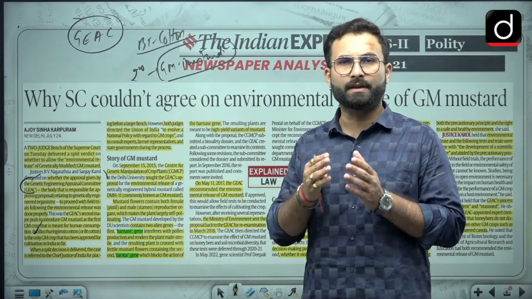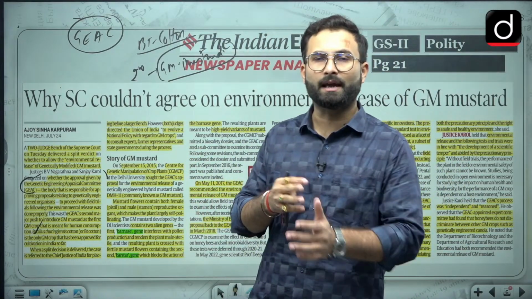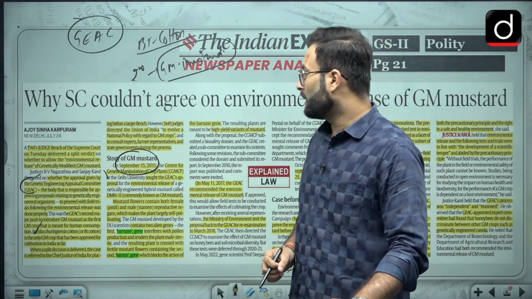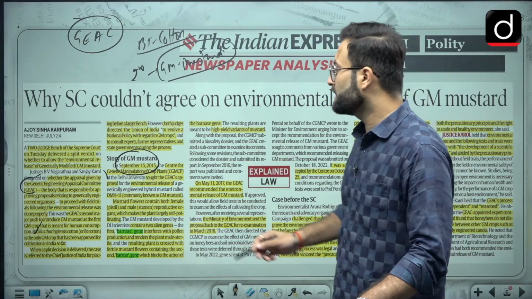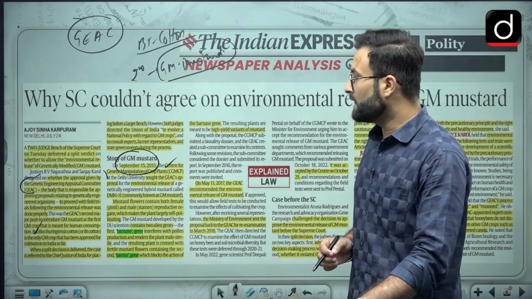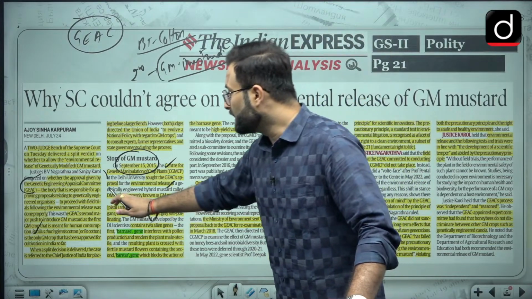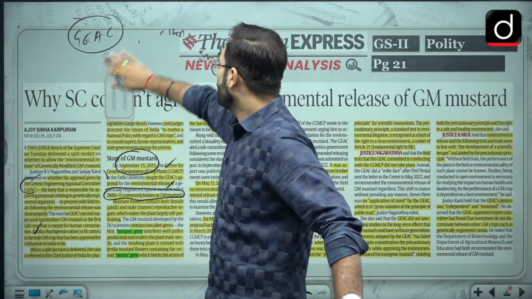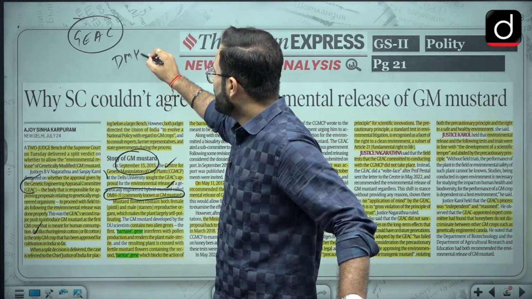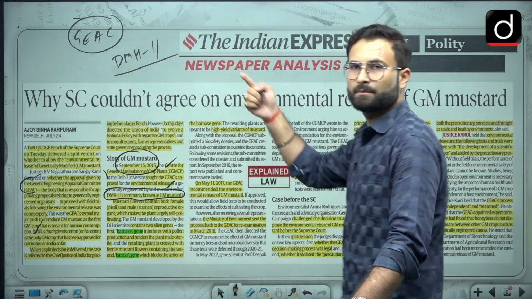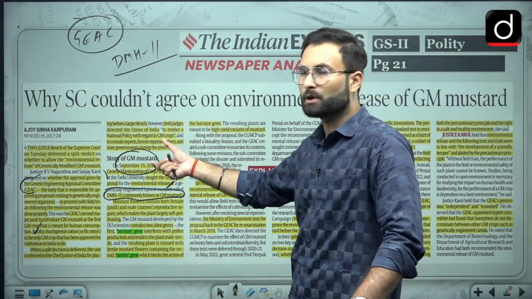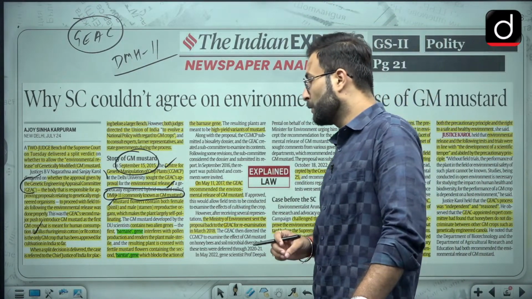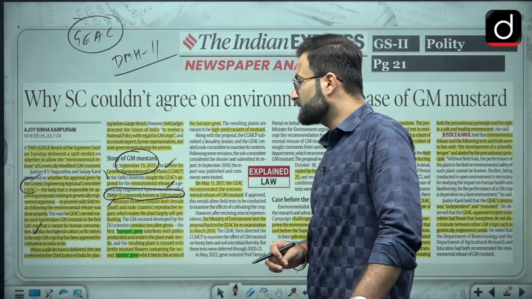Okay, now the story of GM mustard. If we see, there are various stages wherein these GM crops have come. There are various levels of testings or trials. Okay, in September 2015, the Center for Genetic Manipulation of Crop Plants, that is there in Delhi University, sought GEAC's approval for the environmental release of DMH-11, that is commonly known as the GM mustard. You can remember this, DMH-11. Okay, that is basically the name which is given to this particular crop, that is GM mustard.